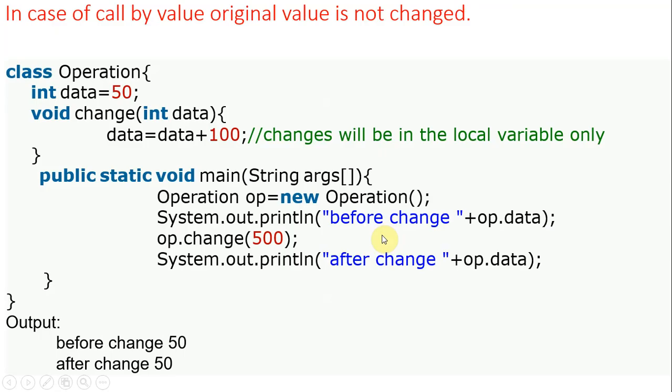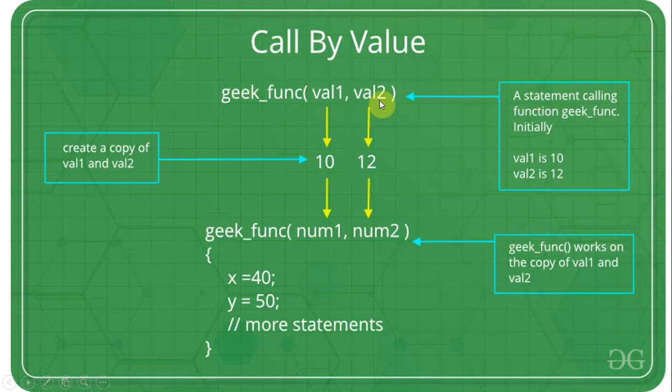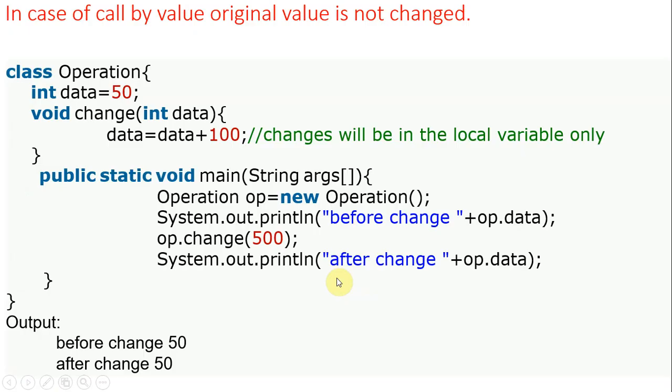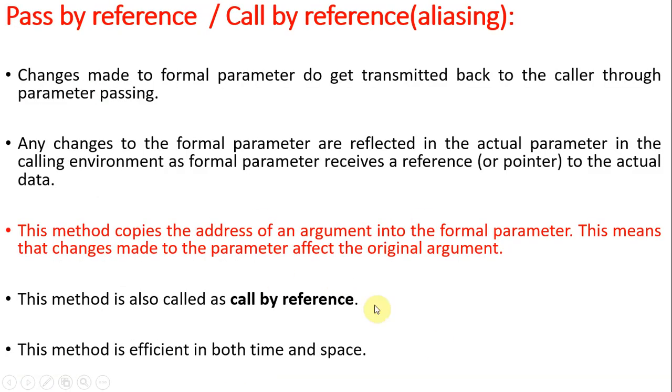Before, what we discussed was that a copy of values is passed to the called method, but here only the address of the arguments is passed to the formal parameters.